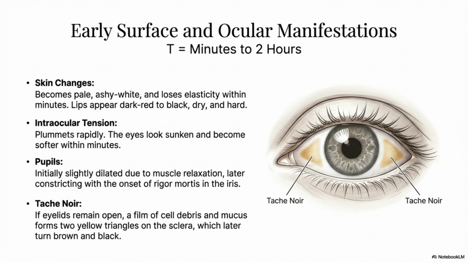Early surface and ocular manifestations occur within minutes to 2 hours. The skin becomes pale and loses elasticity. Intraocular tension plummets, causing the eyes to look sunken. Pupils initially dilate, then constrict with rigor mortis onset. Tache noire, yellow triangles on the sclera, may appear if eyelids remain open.